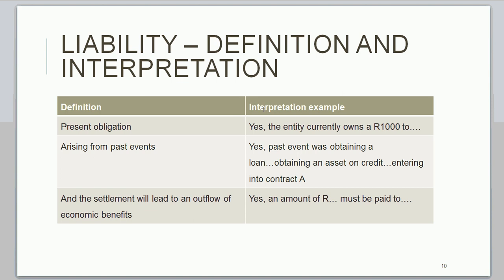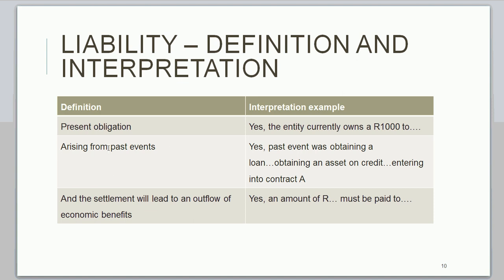And present means that currently you owe, or the entity owes, someone. So you need to say, yes, the entity currently owes this amount, and I've just made up 1,000 rand there, but it currently owes this to this and this party. So it's a current obligation. You have that amount owing now in the present.